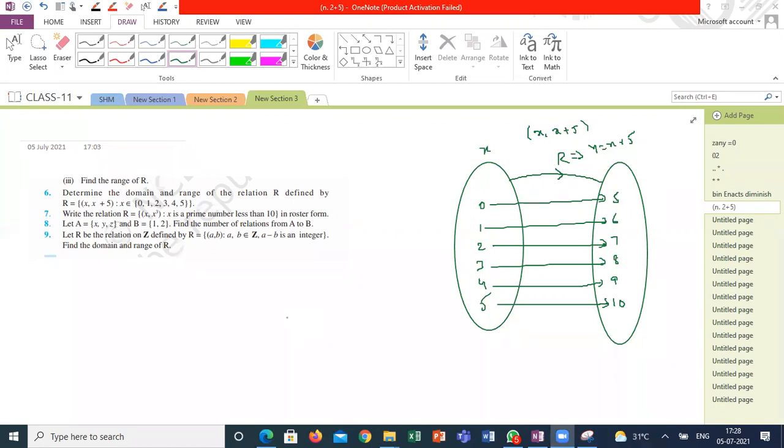Guys, anyone got the answer? Domain is what? Range is what? How can we tell the domain and range here?